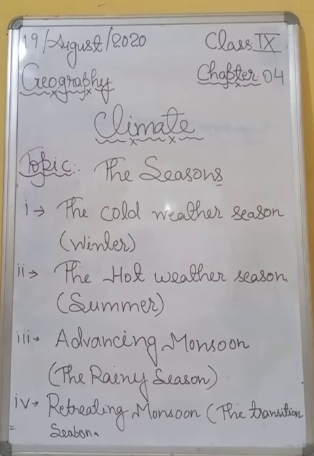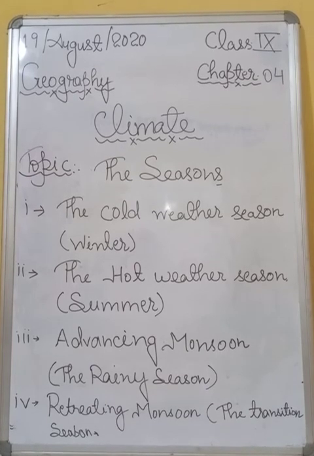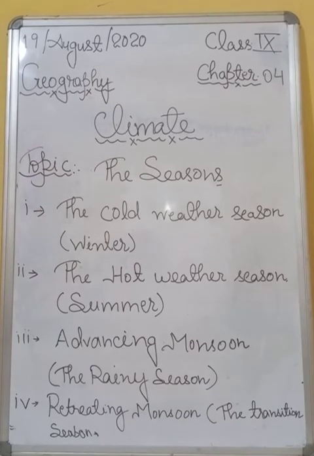Students, one thing I want to clear here: when temperature is high, a low pressure area will develop, and when temperature is low, a high pressure area develops.